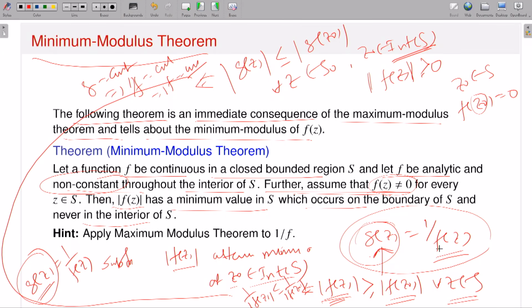Once I have the function g, since f is continuous on a closed bounded region, my function g is continuous on a closed bounded region.